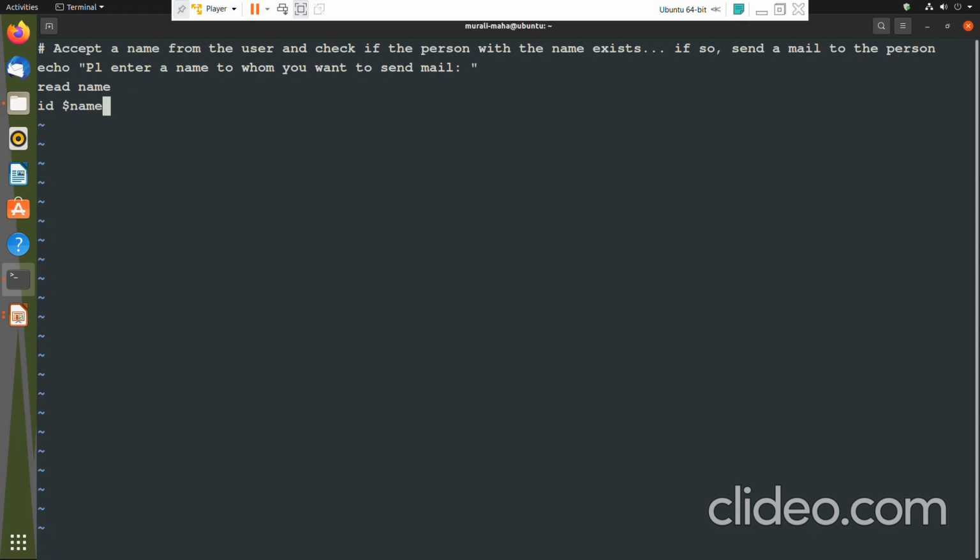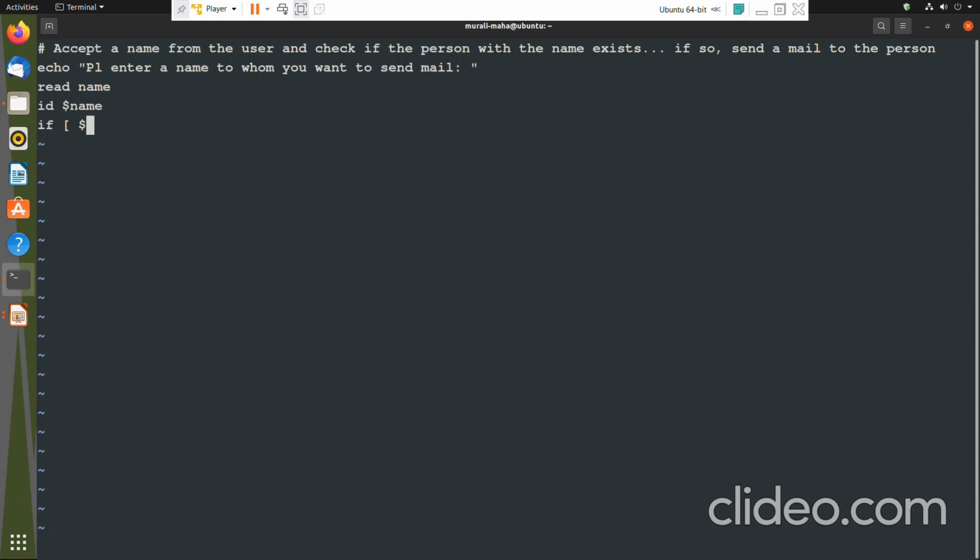After executing this, I can check the content of $?. Remember we learnt about the test command, right? The synonym for the test command is a pair of square brackets. A pair of square brackets is nothing but the test command.